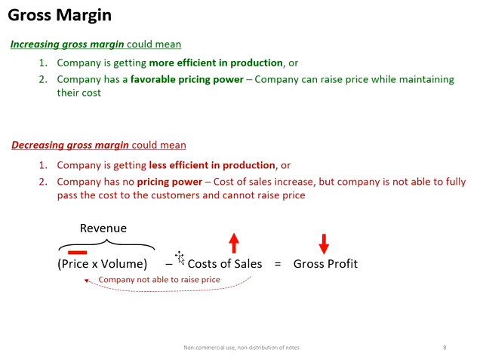So this is the equation that you can see to illustrate what I mean. The cost of sales increases, let's say due to inflation, the raw material price or labor cost increases, but this company cannot raise their price. Now the price is stagnant here. As a result, your revenue also gets stagnant. Then the gross profit decreases.